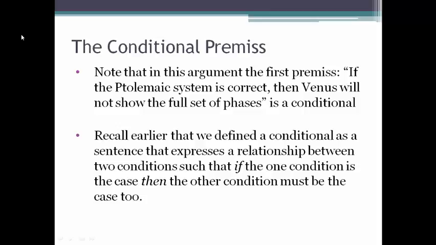Here, the two conditions are the Ptolemaic system is correct, that's one condition, and Venus will not show the full set of phases is the other condition. The relationship between these two conditions, according to this conditional, is that if the first one's true, if it's the case that the Ptolemaic system is correct, then Venus will not show the full set of phases.